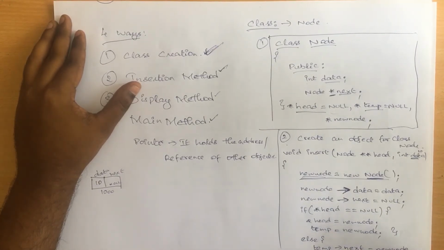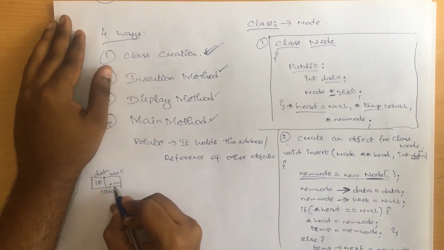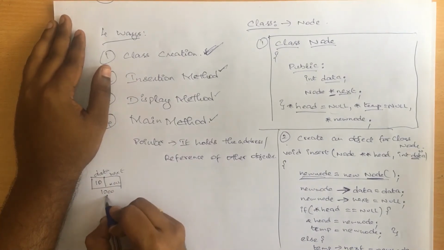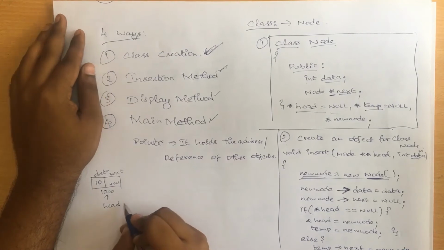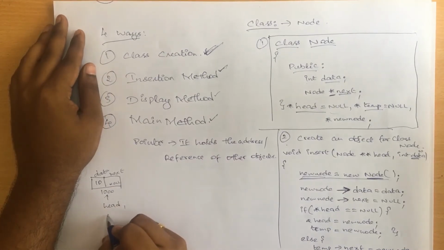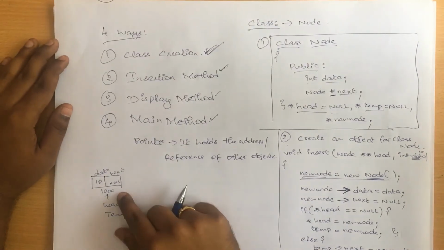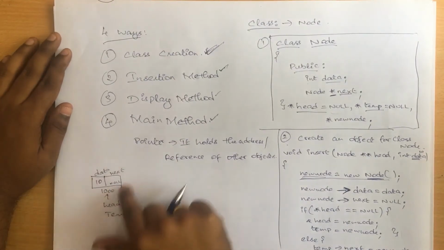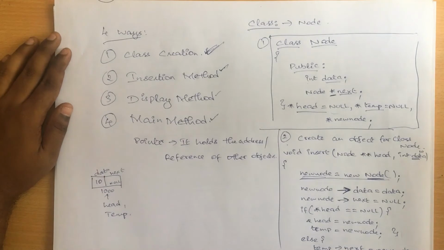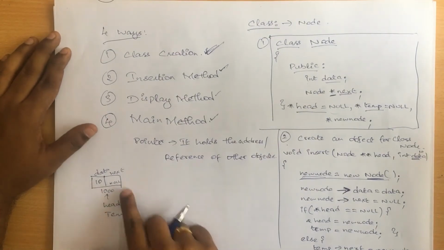So assume here you have null, right? This 1000 is now pointed to by both head as well as temp. Both head and temp are pointing towards this node, that is 1000. Now temp of next, that is 1000's next, should be equivalent to new node.